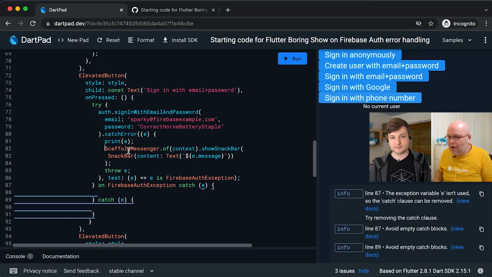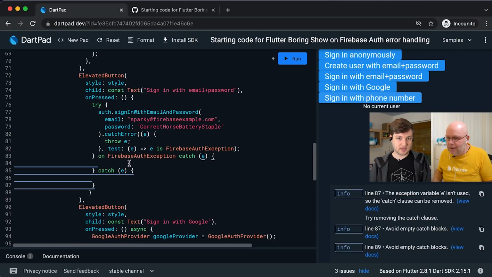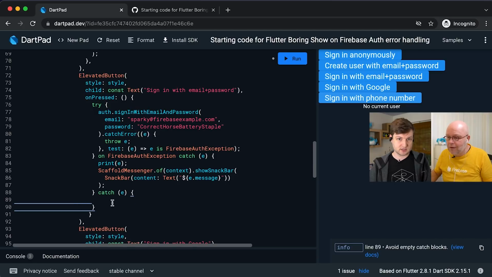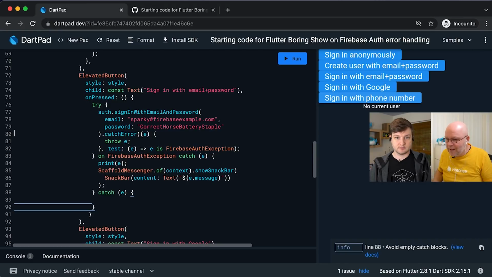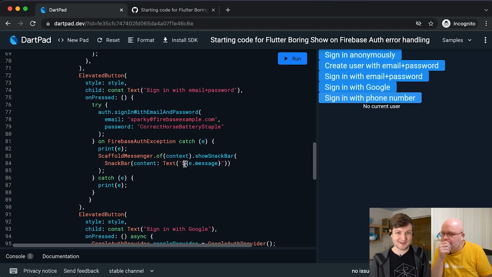Okay. So now I'm going to move this code into my Firebase handling, right? Yes. Like this. Yep. And then we can remove that dot catch error, right? Yep, exactly. That one can go away. This part only. Now it needs a semicolon. So that works. Now we of course need to do something here. So I'm also going to print the other exception. Yeah, and this I'm just not going to show it in the scaffold. More or less the unknown exception case.